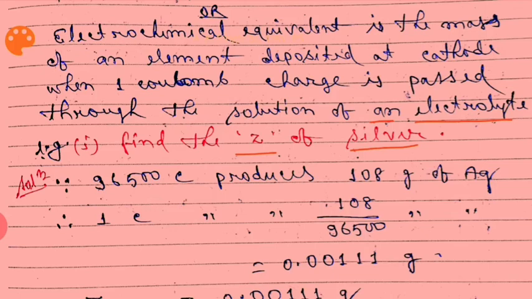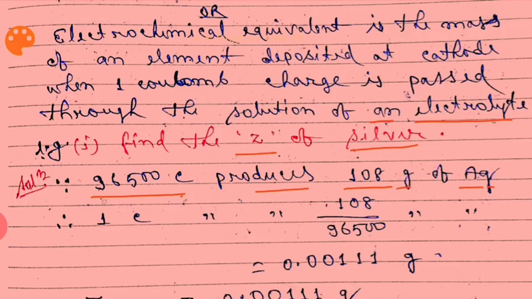You have read in equivalent weight, in the first topic of solution, that 96,500 coulomb charge always produces 1 gram equivalent of an element. Here the element is silver and the equivalent weight of silver is 108 gram.